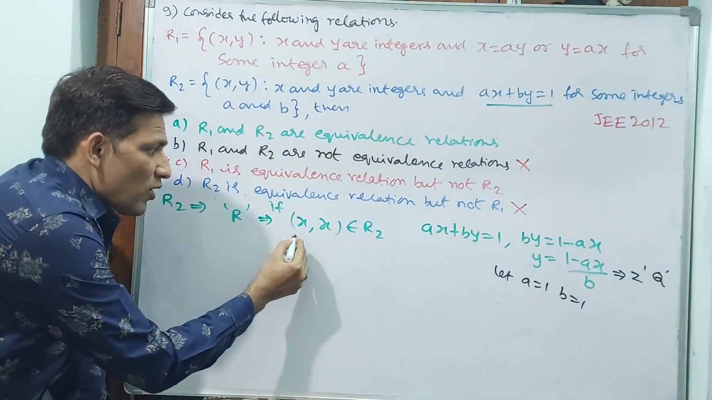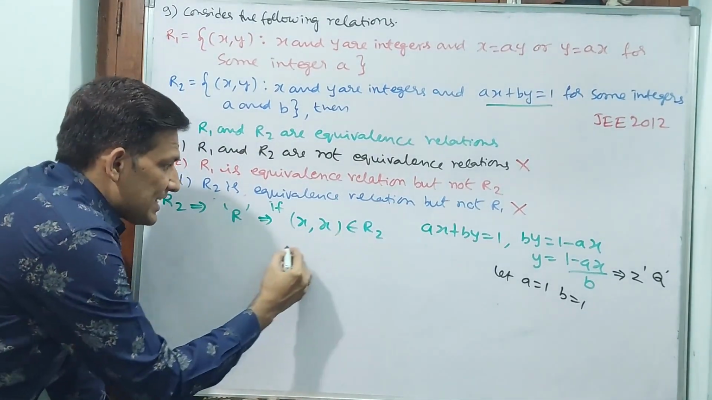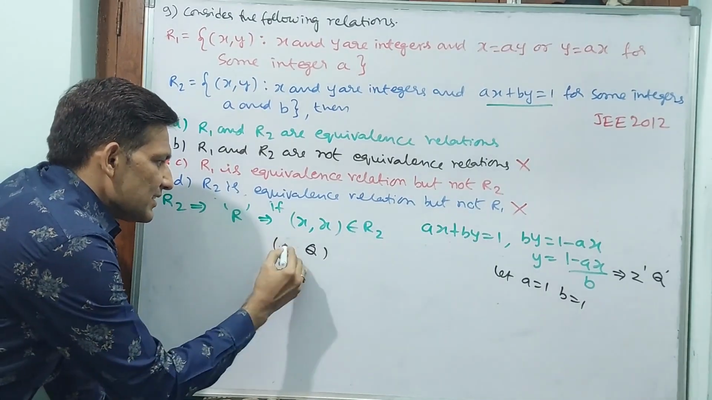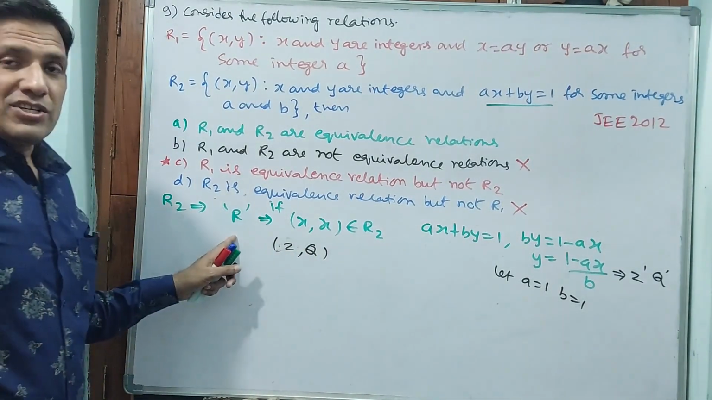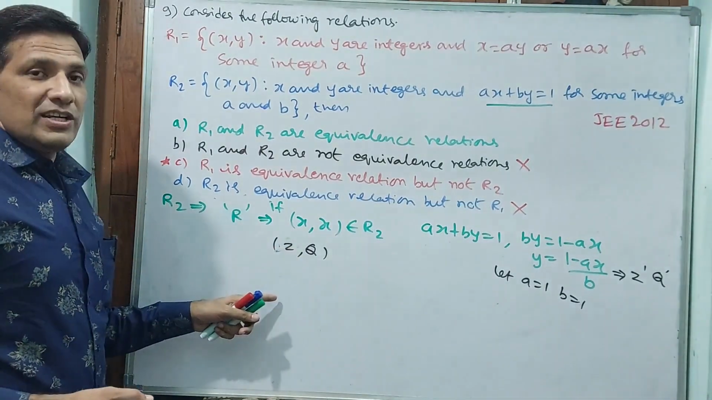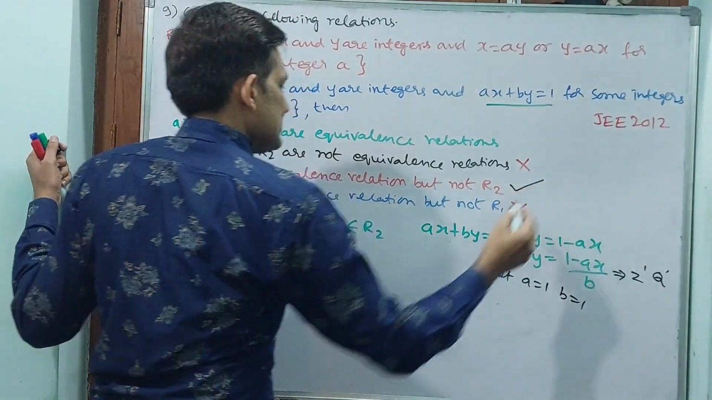That means for an input of x, this x is not going to happen here; rather (x, q) will come, or I will write it like this, (z, q) may come. For the first condition, reflexive itself, it is going to fail. That is why this relation is not an equivalence relation. That means C is correct.